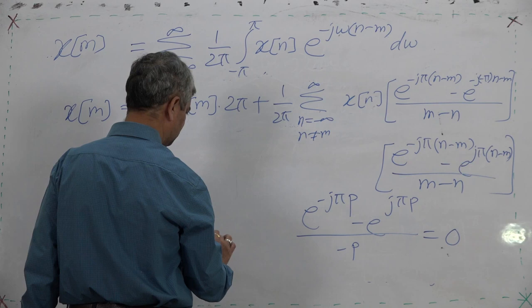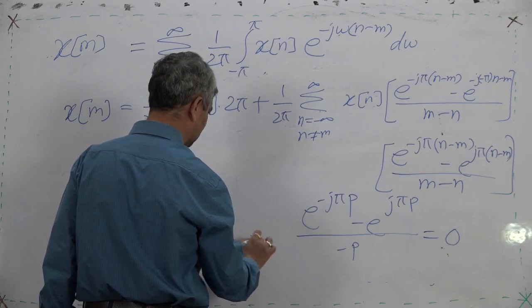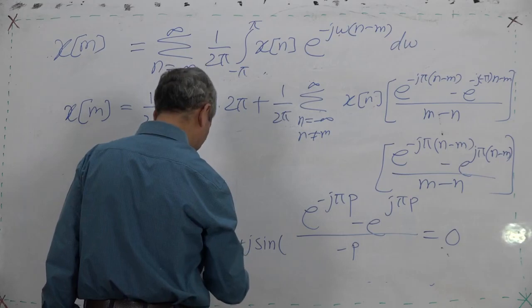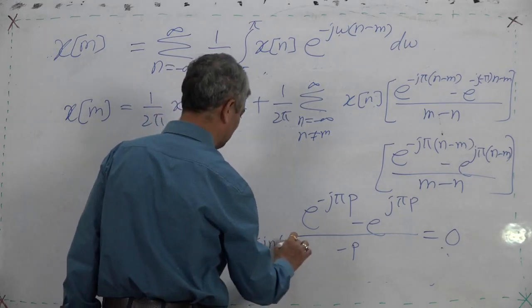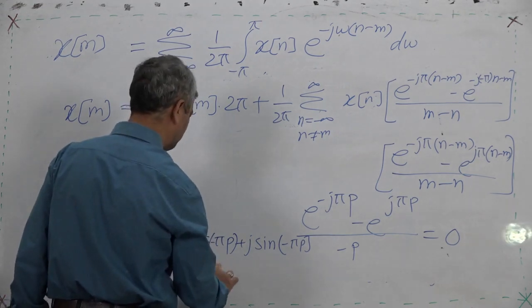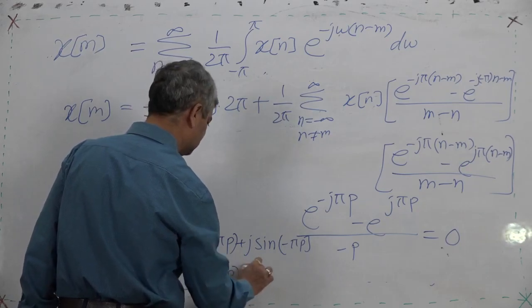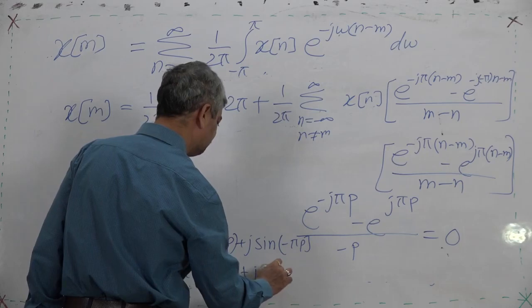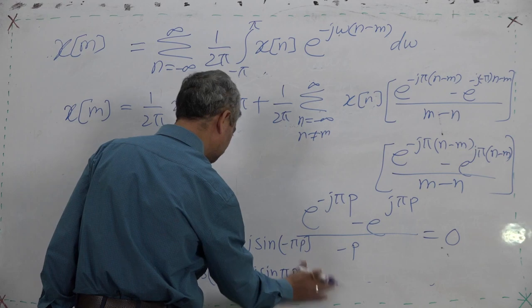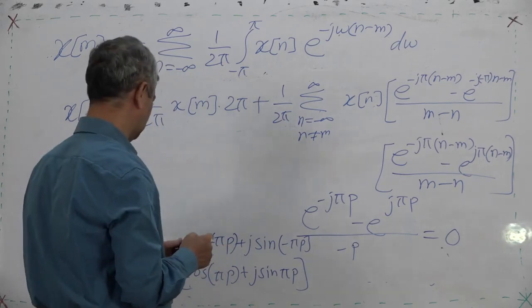Cos minus pi p plus j sin minus pi p. This is cos pi p, this minus into bracket, plus j sin pi p.